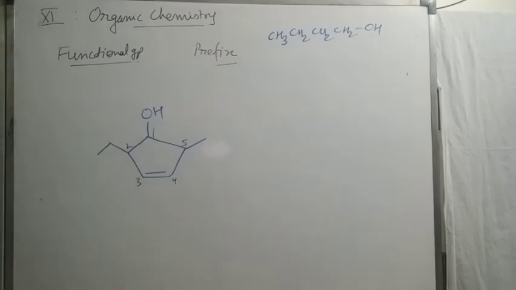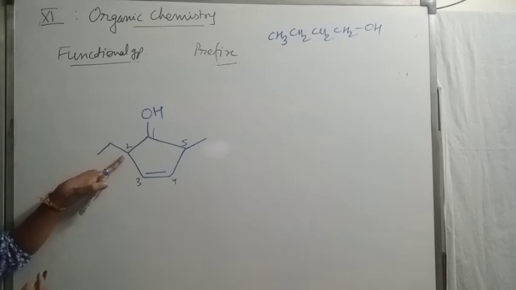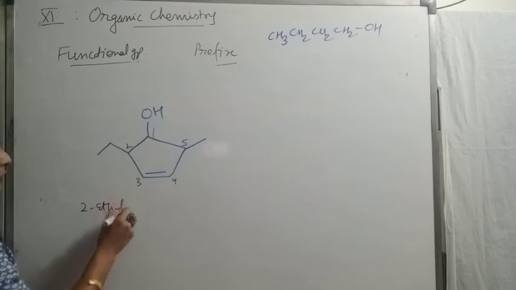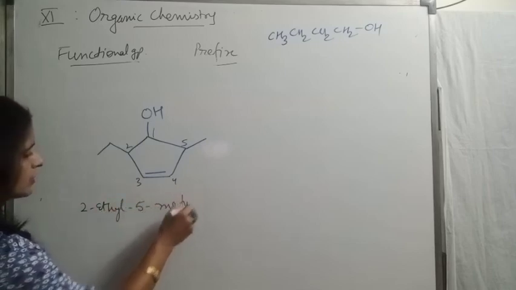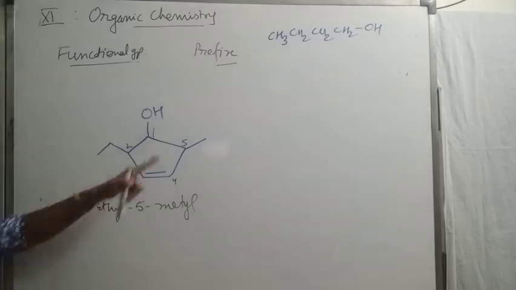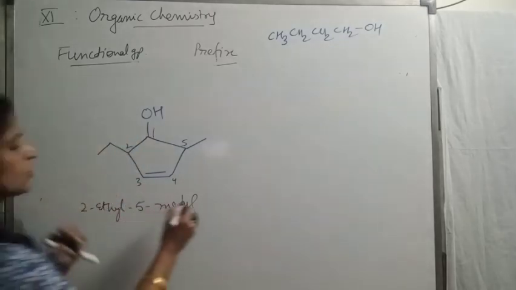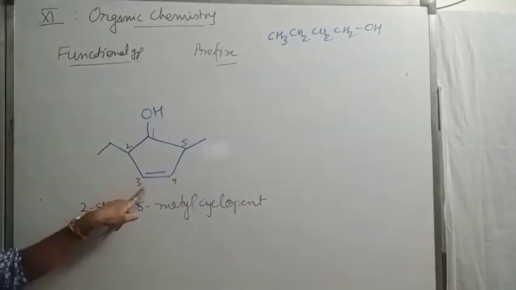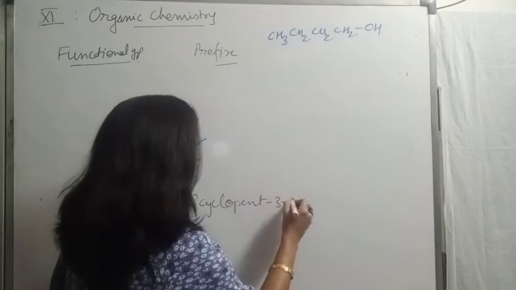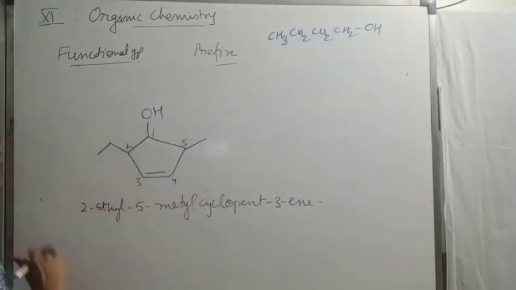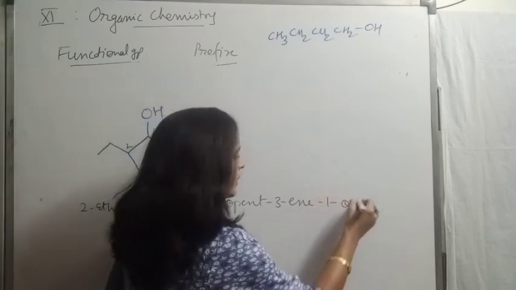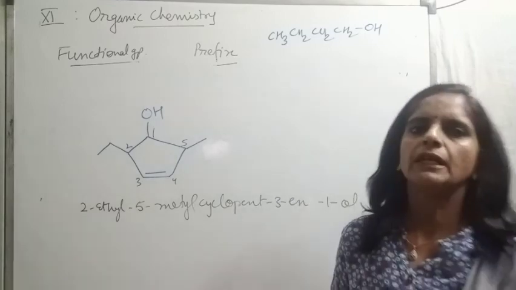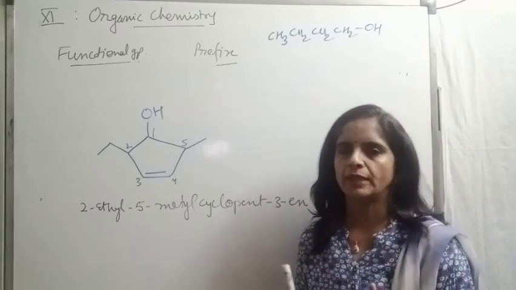So the name is, first write prefixes in alphabetical order. 2 ethyl, 5 methyl. Then for 5 carbon ring, I will be writing cyclopent. Double bond on third position, 3 ene. For alcohol, ol, but drop this E. That's it. Very simple if you practice these nomenclature.